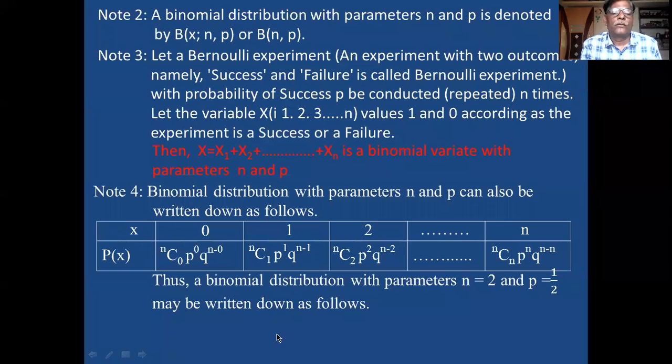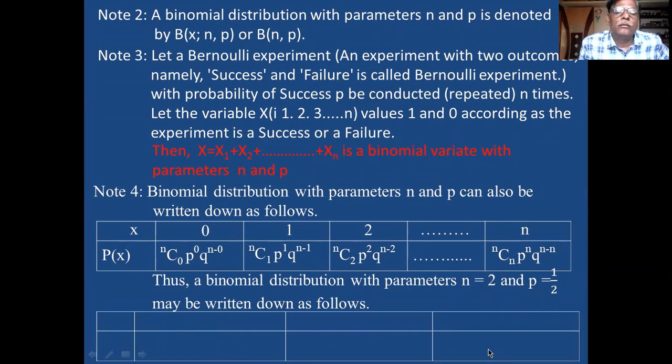You remember this. This can be solved with the binomial distribution. X value is 0, and you may get 1, you may get 2, all the values.